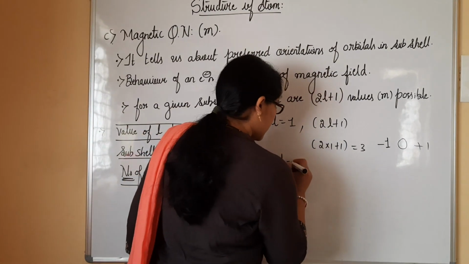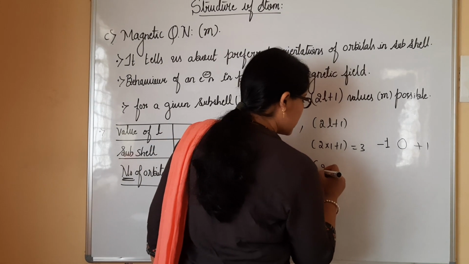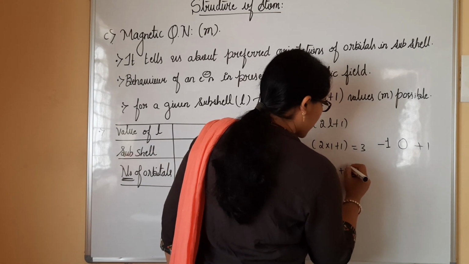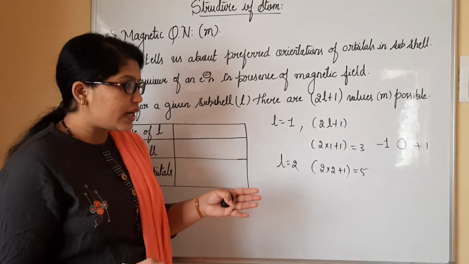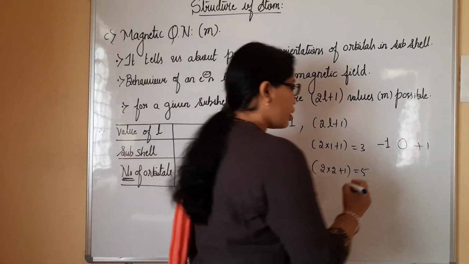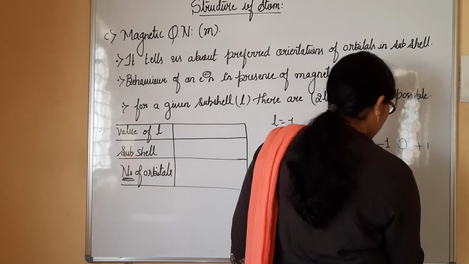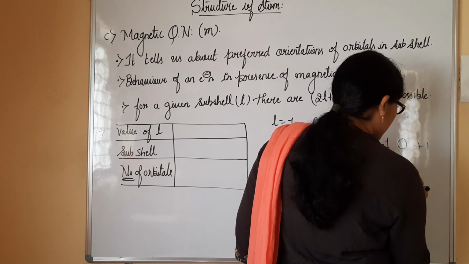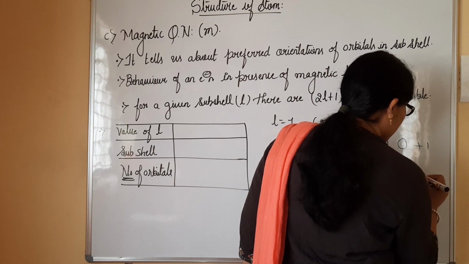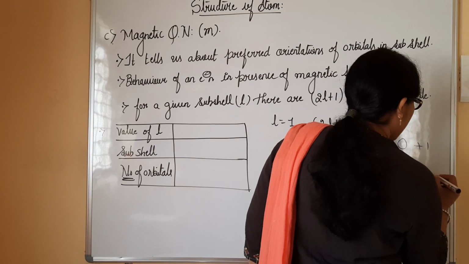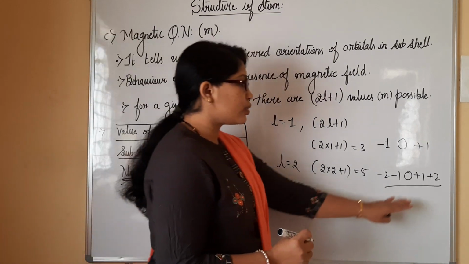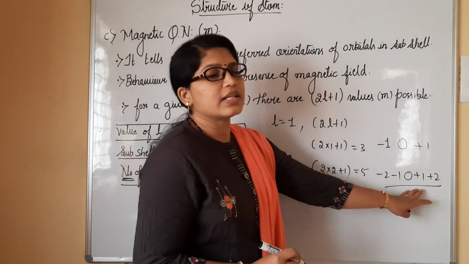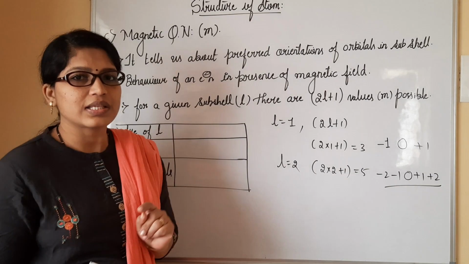Likewise, if you consider l equal to 2, definitely you are going to obtain 5 orbitals, that is, the orientation is going to vary. How are these 5 represented? As -2, -1, 0, +1 and +2. Like this we will be representing. So these are said to be the orbitals present in that particular subshell.